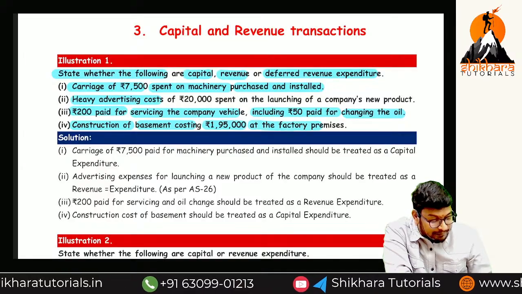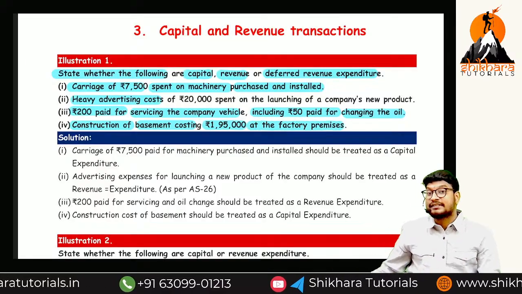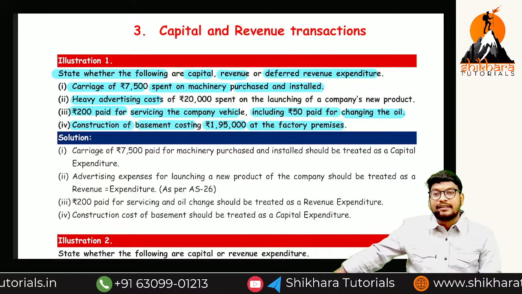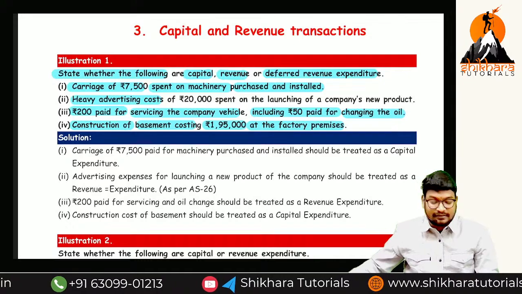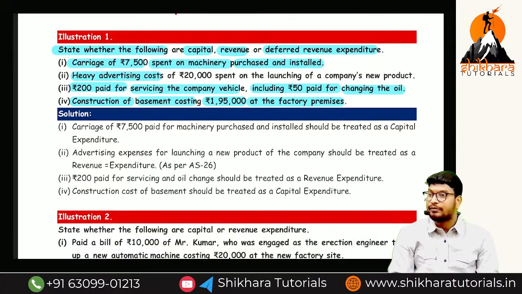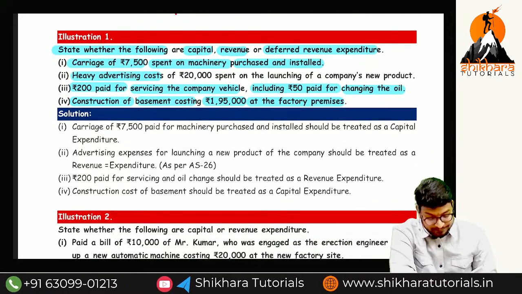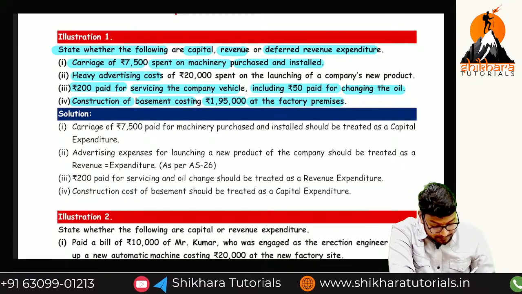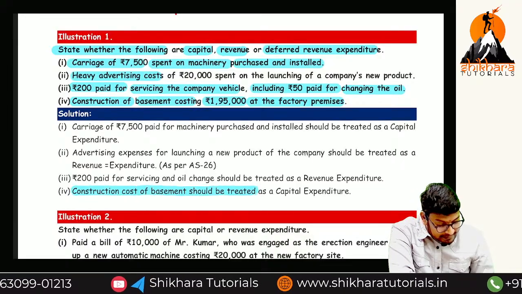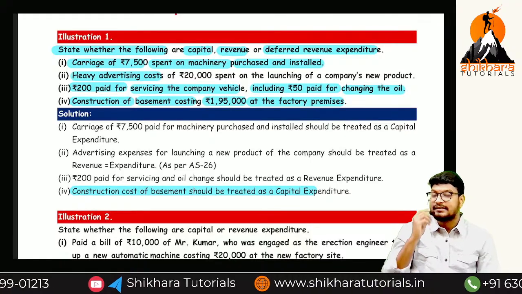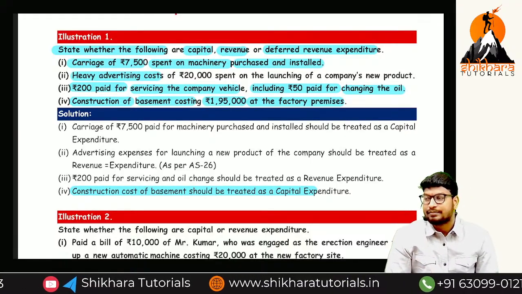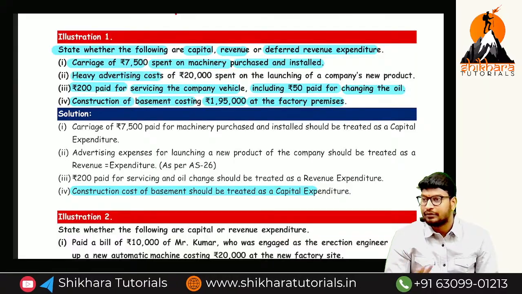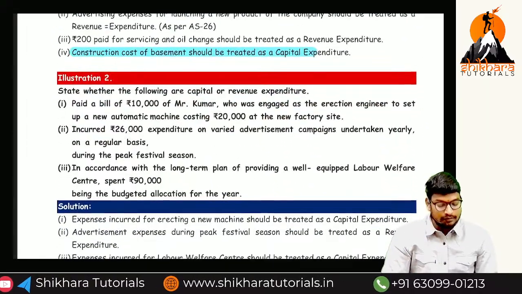Next, constructing of a basement costing 1,95,000 at a factory premises. We are making one construction of a basement. Are we incurring expenditure related to a fixed asset or not related to a fixed asset? Related to a fixed asset. So that is the reason. Capital or revenue? Capital expenses. See, the construction cost of a basement should be treated as capital expenditure. You should not just say capital expenditure, but write that it is a capital expenditure and the accounting treatment you wish to write. So that's all.